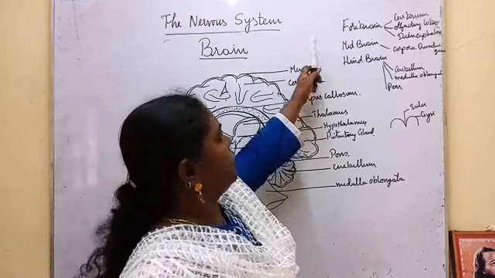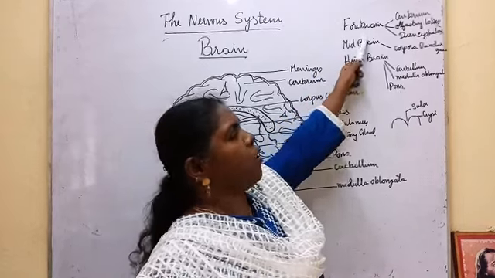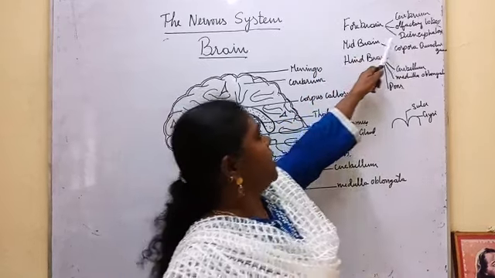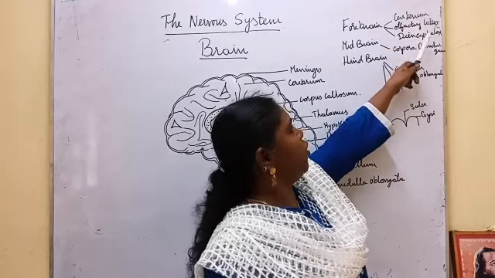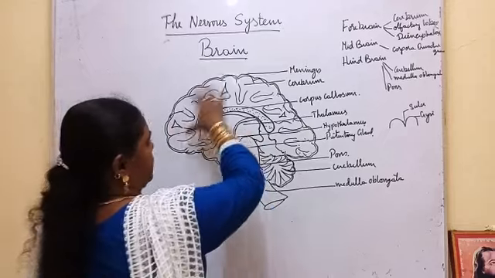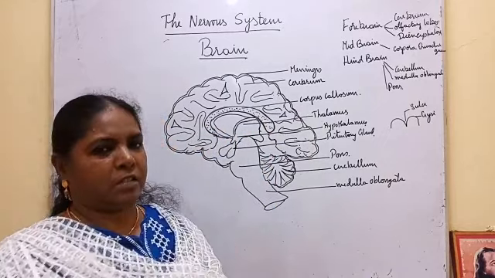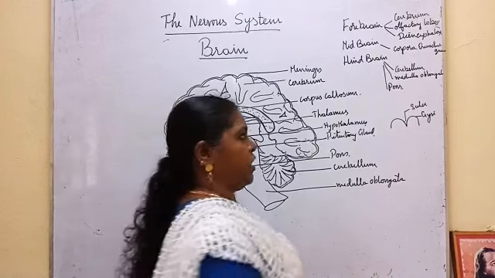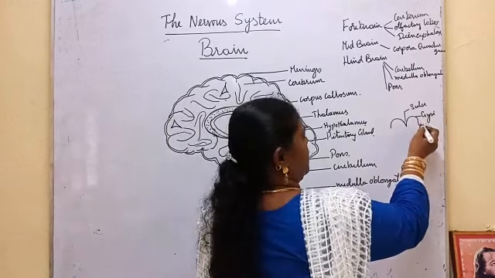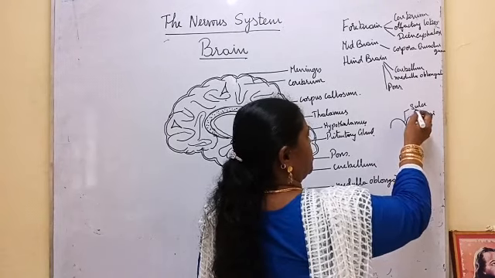It is made up of three parts: forebrain, midbrain and hindbrain. Forebrain is made up of cerebrum, olfactory lobes, diencephalon. Cerebrum is the largest part of the brain. It has foldings, convolutions. The raised part of the convolution is called gyre and the shallow part of the convolution is called sulci.